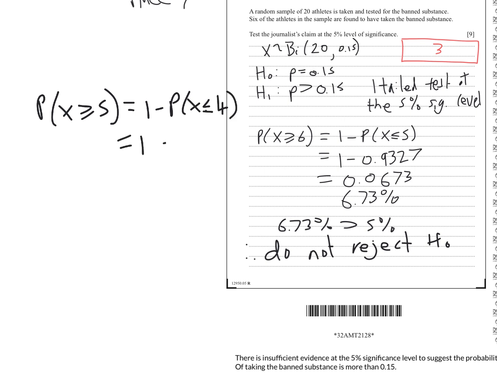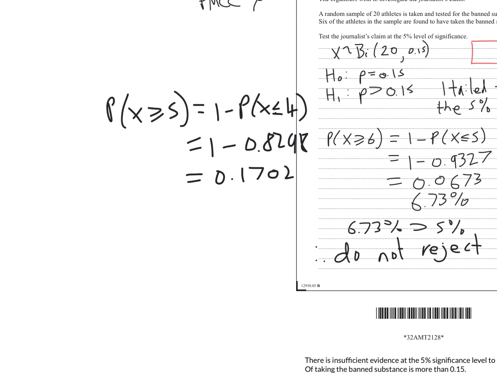That's 1 minus, and for my tables, 0.8298, so 0.1702. So it's a 17% chance. So that's quite likely, so that's acceptable.